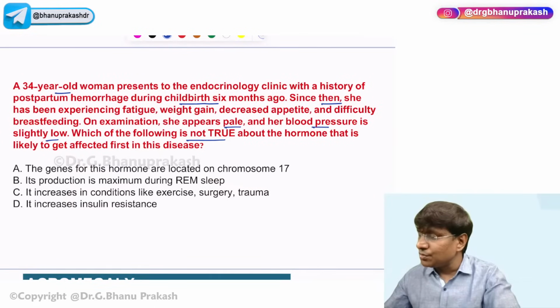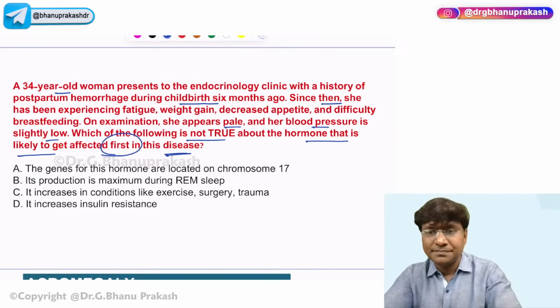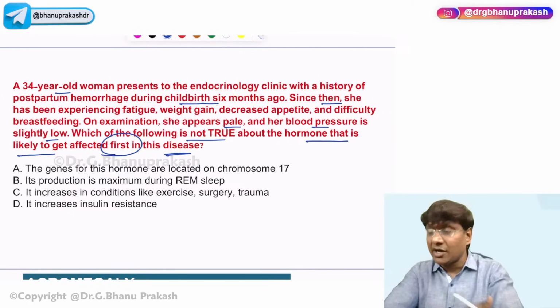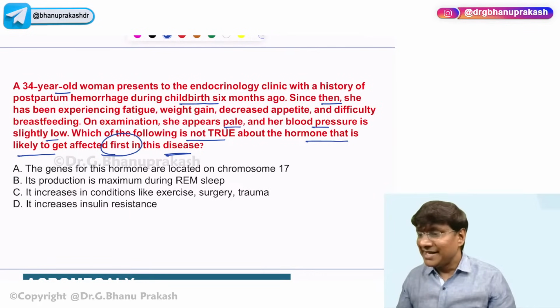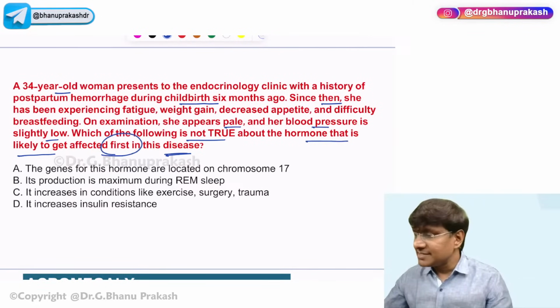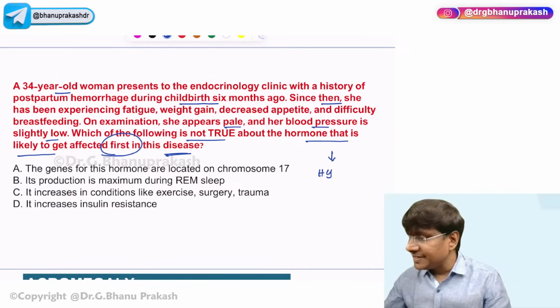Which of the following is not true about the hormone that is likely to be affected first in the disease? The gene for this hormone is located on chromosome 17. Its production is maximum during REM sleep. It increases in conditions like exercise, surgery, and trauma. It increases insulin resistance. Okay. Now, can anyone tell me what this particular hormone is that I am talking about? First of all, what is this clinical scenario? This clinical scenario is suggestive of hypopituitarism.